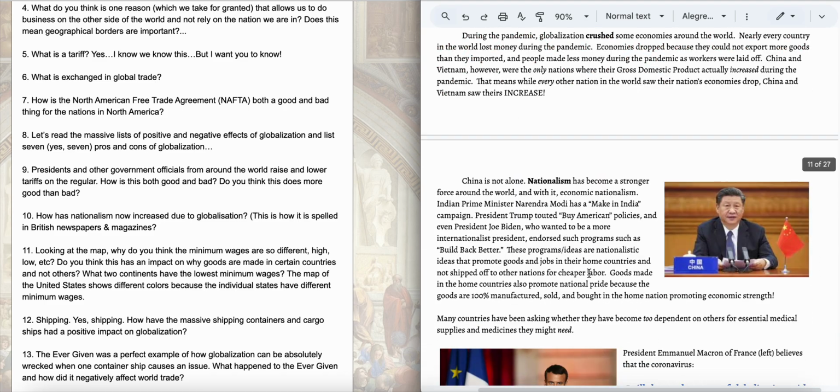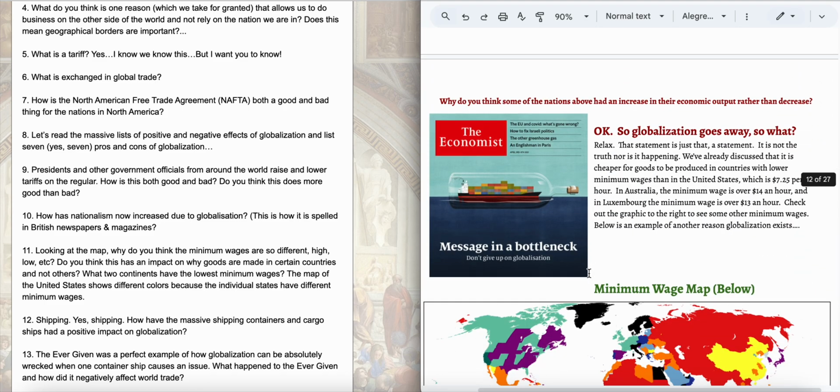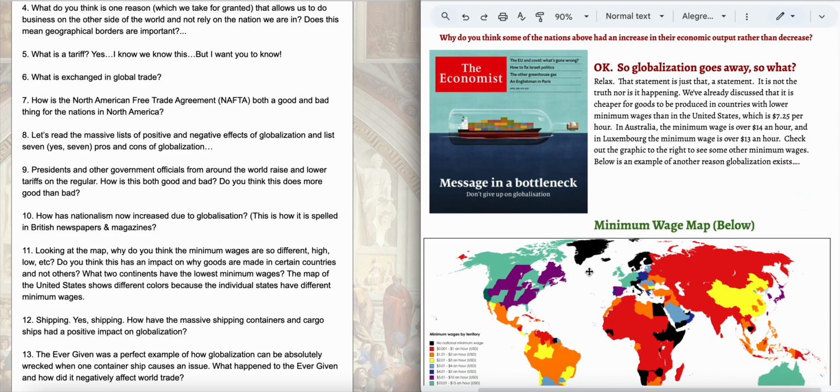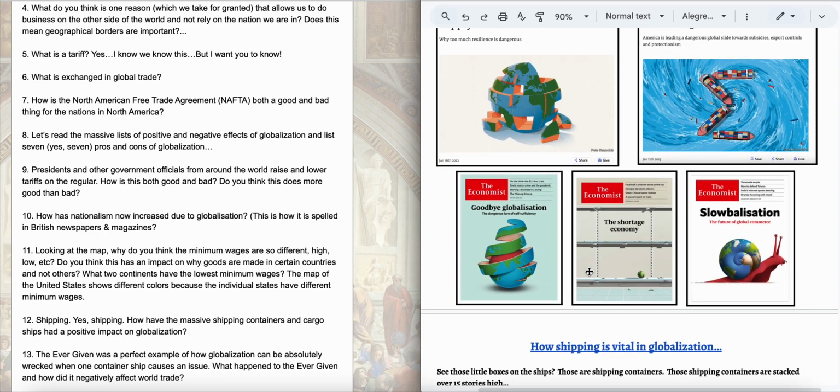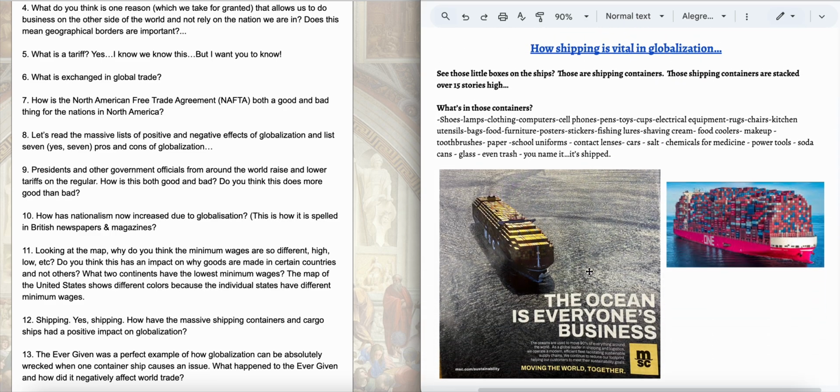Now, we keep going, and we looked at how some countries are trying to go against globalization because they want their nations to be dominant. Again, nationalism. Again, the minimum wage map down here. We keep going. And then shipping. This was huge. This is very important.